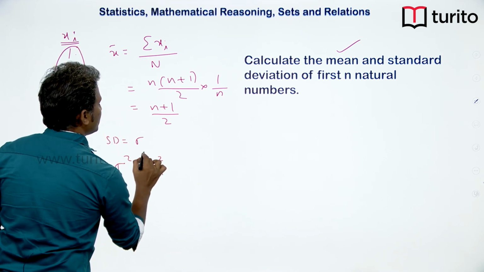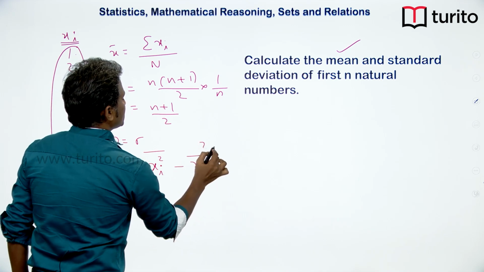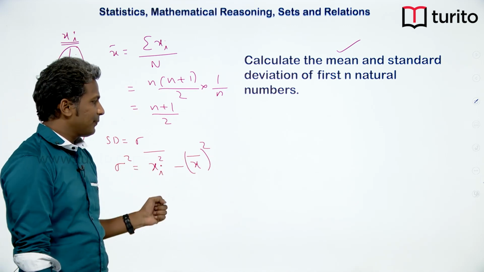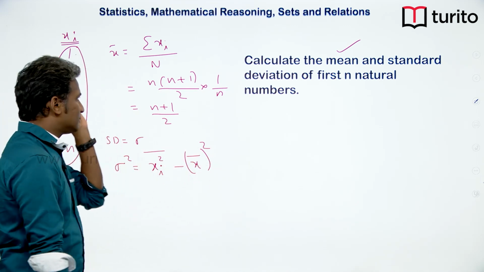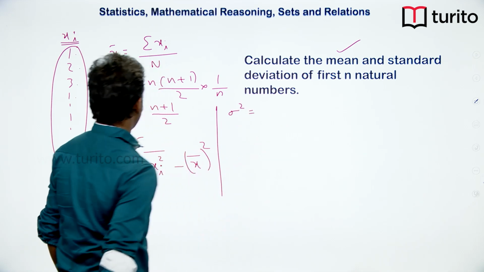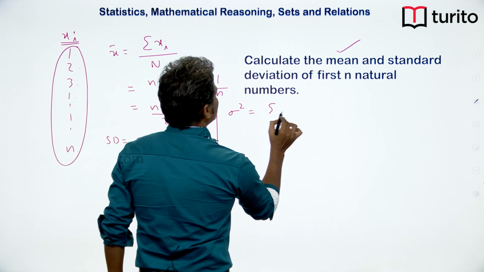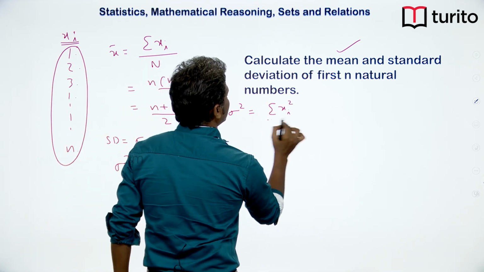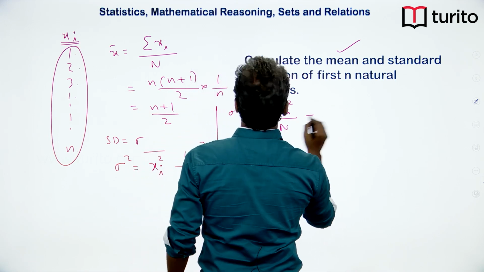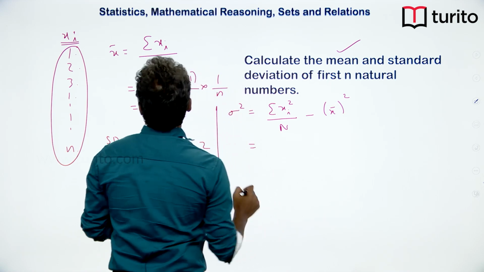It is average of the squares minus square of the average, mean of the squares minus square of the mean. Now that means sigma square can be written like this: average of all squares, so it goes like sigma xi square divided by n minus x bar square. So we can write it like this.